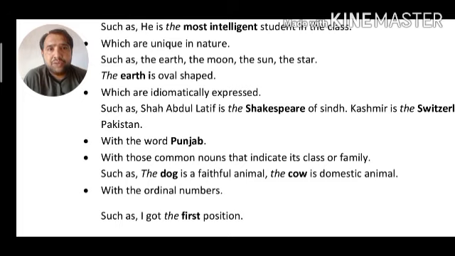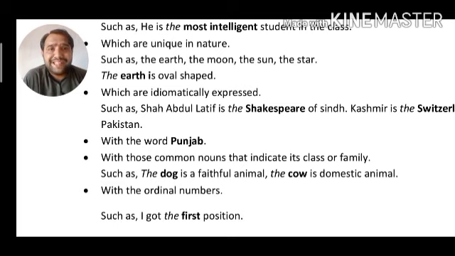In the next rule, the will be used with those common nouns which indicate their class and their family. Suppose we say the dog is a faithful animal. Here we have used the definite article with the common noun dog. Why? Because here dog represents its family, its class. That's why such common nouns, when they represent their class or families, the is required.